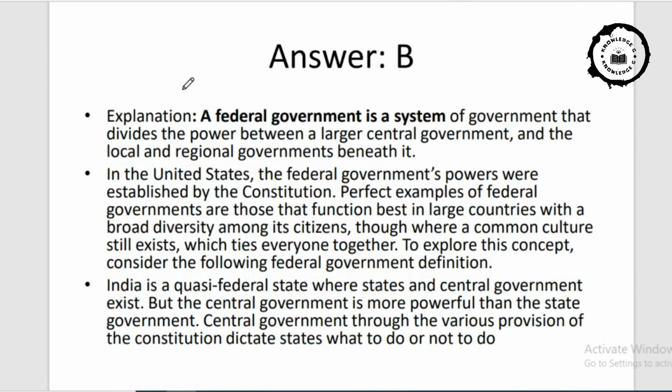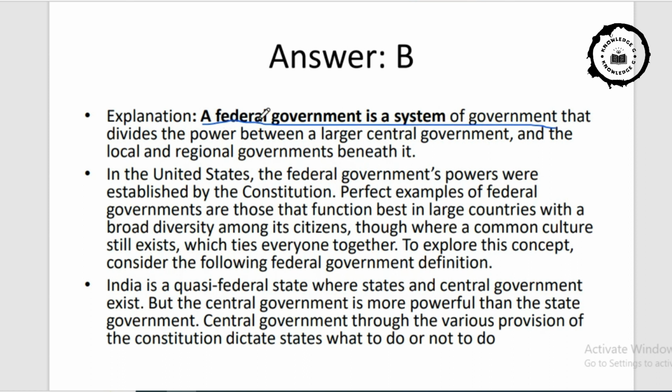See, please read this federal system of government carefully, especially if you want to be an aspirant of the civil service exam. So you have to know each and every basic of the governance system.